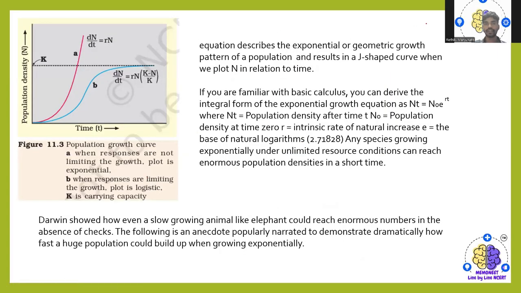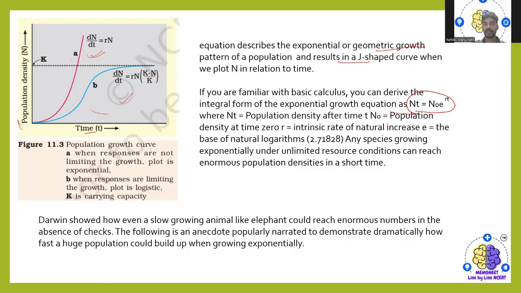So based on that equation, you can see that it describes the exponential or geometric growth pattern of a population, resulting in a J-shaped curve when we plot N in relation to time. So this is the population density and this is time. If you are familiar with basic calculus, you can derive the integral for the exponential growth equation as here.